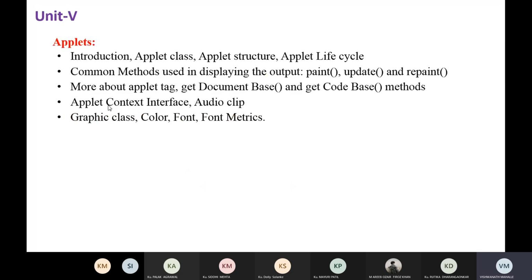Okay. And we will see the structure of the applet life cycle, then different methods for displaying output, the paint method, update method, the getDocumentBase method, and getCodeBase method, and some audio clips, and some graphics classes, color, fonts, font metrics. So these are the different predefined classes that we will learn in applets.